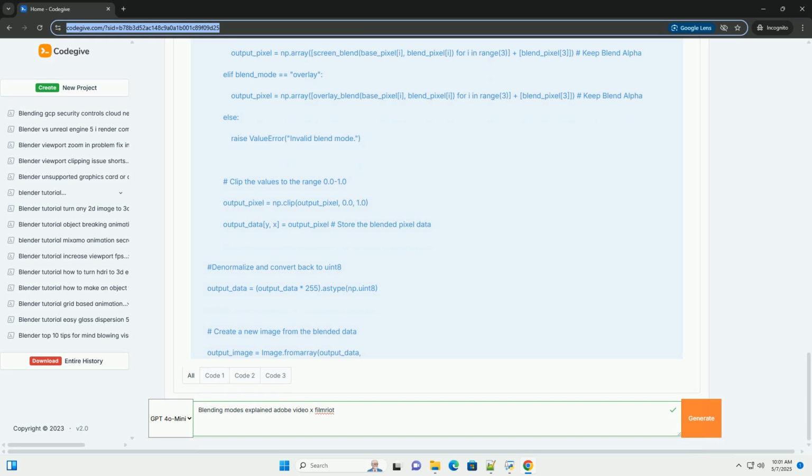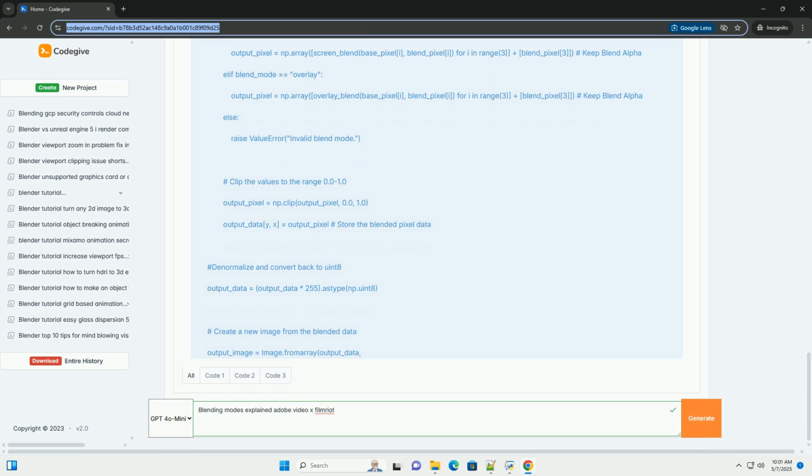Opens the base and blend images using Pillow. Crucially converts them to RGBA mode to handle alpha channels. Resizes the blend image to match the base image. Converts both images to NumPy arrays of floating point numbers, using np.float32. This is essential for accurate blending calculations. Using integers would lead to significant rounding errors and incorrect results.